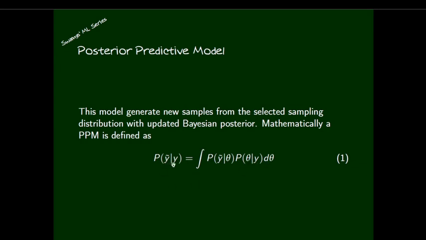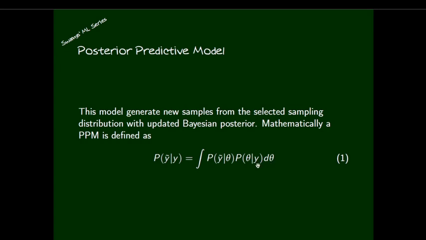Now look at this, y is our given sample set. Using that given sample set and this parameter theta, I generate new synthetic samples y tilde, which has the properties of y, with even better properties with respect to the updated theta. Now we look into the right side. This is an integral. Mathematically, integral means sum. Then P of y tilde given theta is there, and P of theta given y. The integration variable is theta.